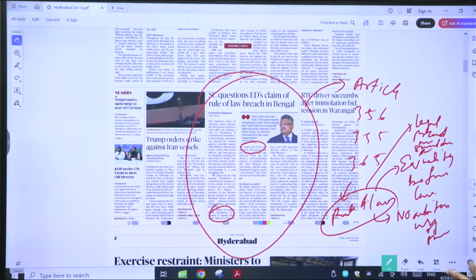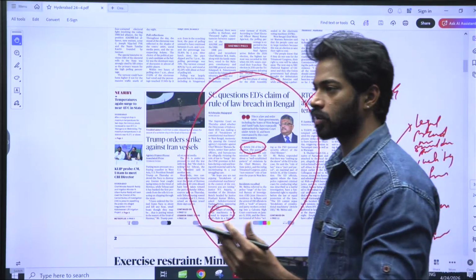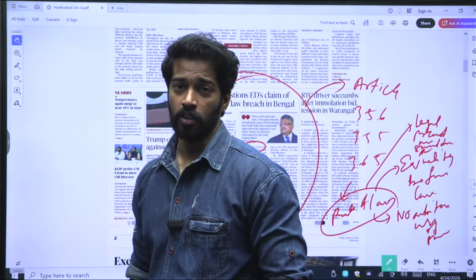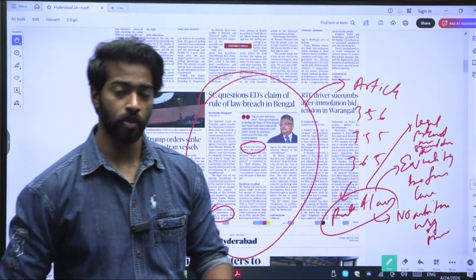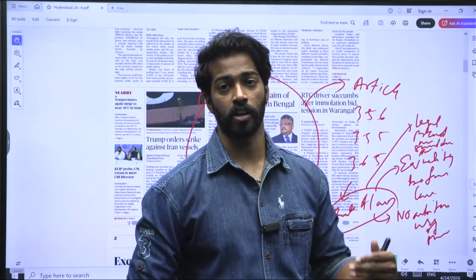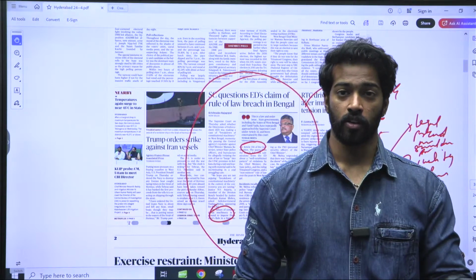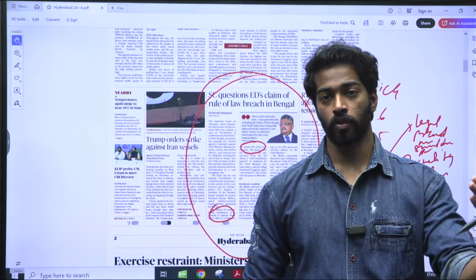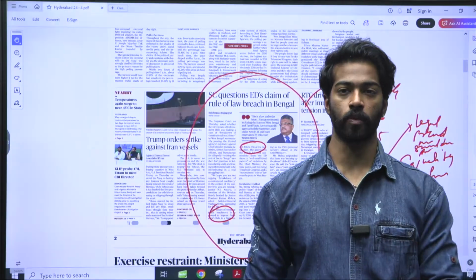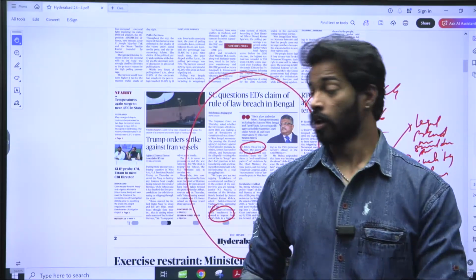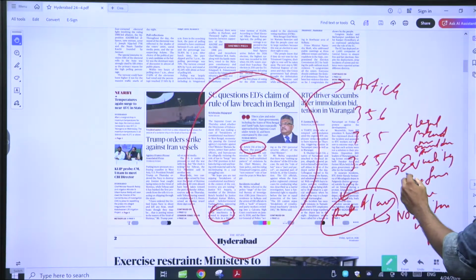So equality before law means that everyone is equal before the law. Let's say I'm in traffic and the PM is in the traffic. It doesn't mean that just because he's a PM he can cross and go anywhere. We both have to adhere to the traffic rules or the traffic signals that are present. That is nothing but equality before law, where everyone is treated equally.